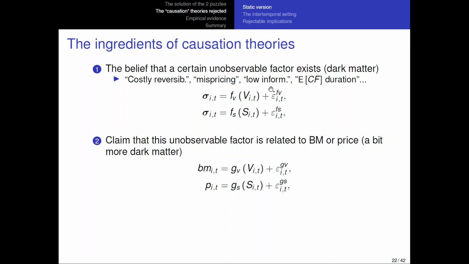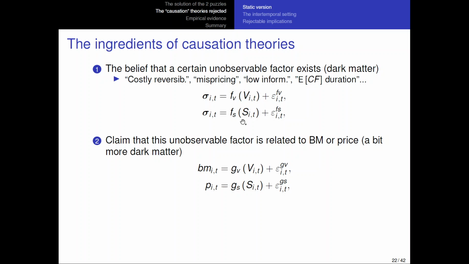Sorry, low information is about the sizing, so it would be related to price. Cash flow duration, I think, is related to book to market. So there is a function that links this type of unobservable factor to book to market, or costly reversibility is the same type of story.